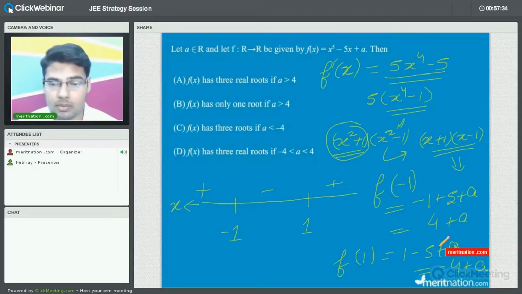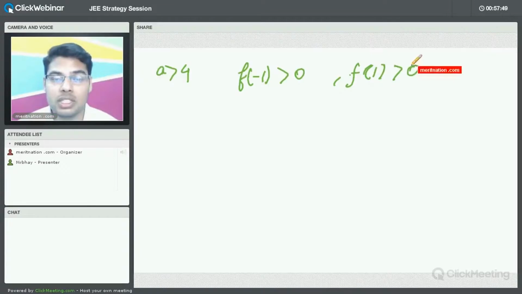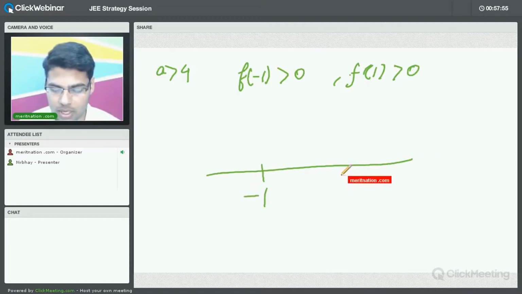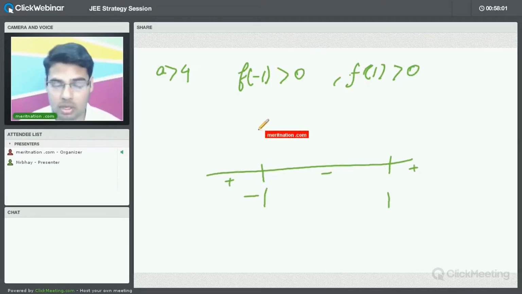You can very well see in the expression. Just try to see here in the expression, f of minus 1, 4 plus a. If a is greater than 4, so this will automatically be positive. F of 1, minus 4 plus a, where a is greater than 4, so minus 4 plus something greater than 4 will be positive. That is why the function is positive on both minus 1 and 1. Now we will have the rough sketch of this function. So minus 1 here, plus 1 here, the function is increasing, decreasing and increasing.